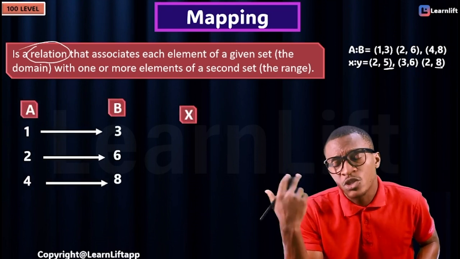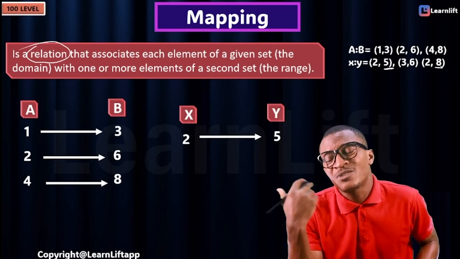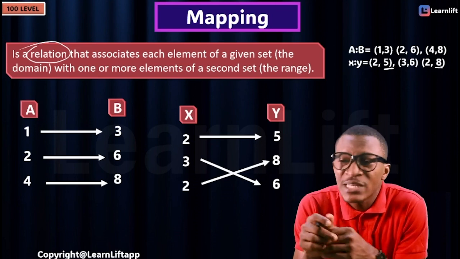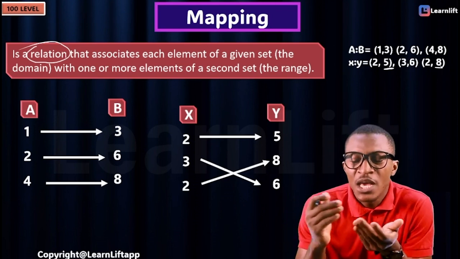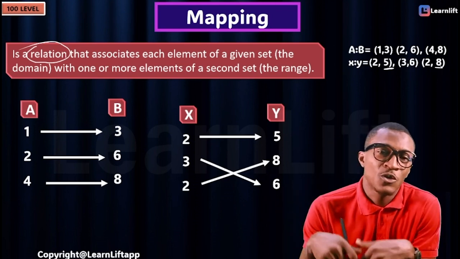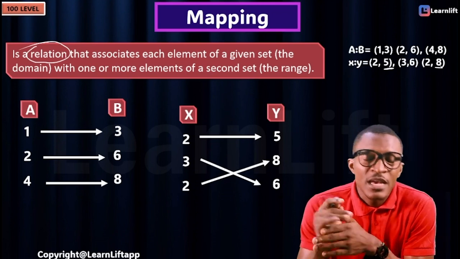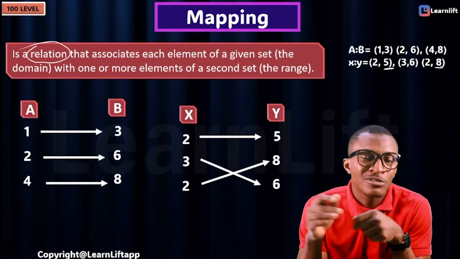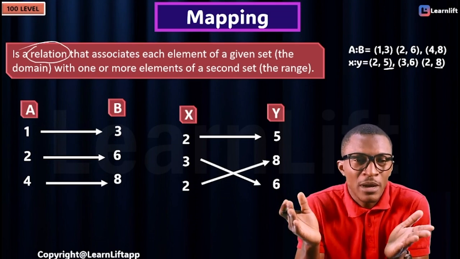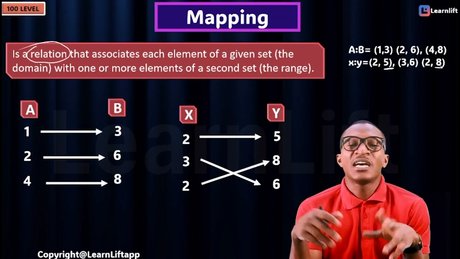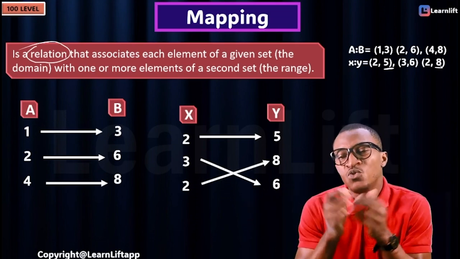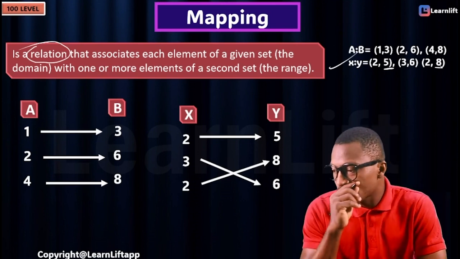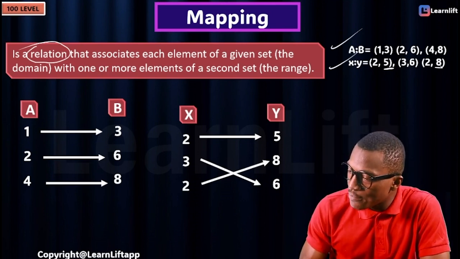We can still do that again in number 1, 2. You can see the numbers just the way we did before in relation. That's why we said every relation is a mapping. Do you get what I'm trying to say? The general term for all of them is relation, because in mapping you are relating, and in function you also are relating. But mapping is relating without rules, but function, that's where the problem is. So do you understand what mapping is? Mapping is a relation that has to do with more than one set of elements. You are paired. See, 2 is paired to 5 in this one. So this is a mapping, this is a mapping.